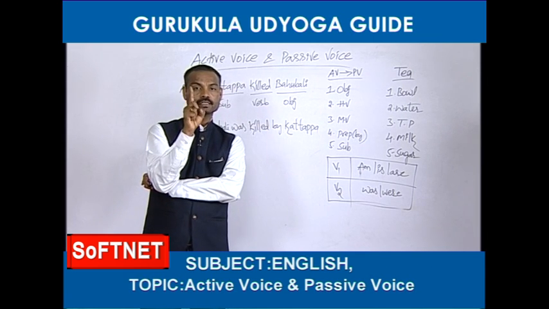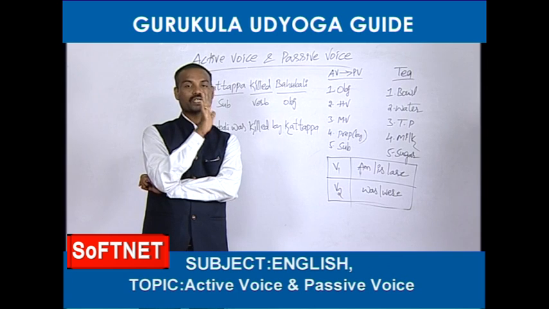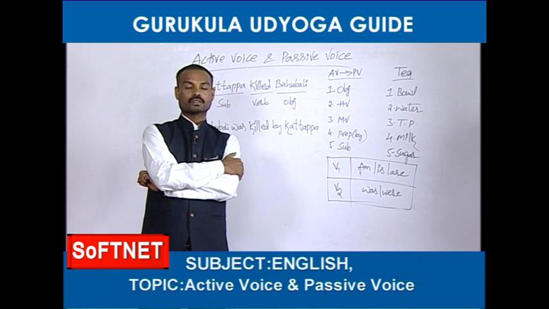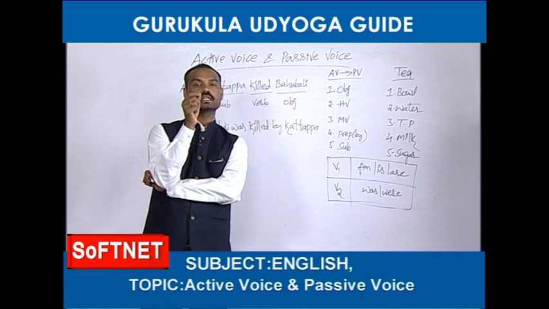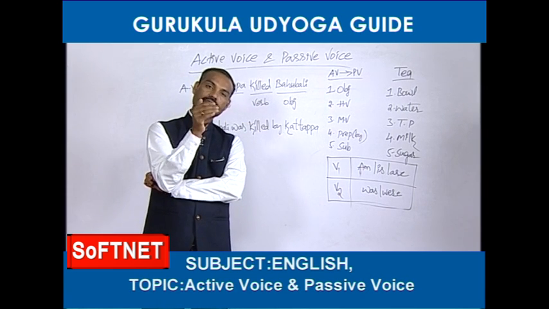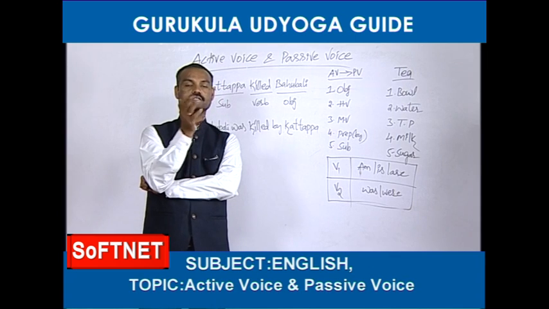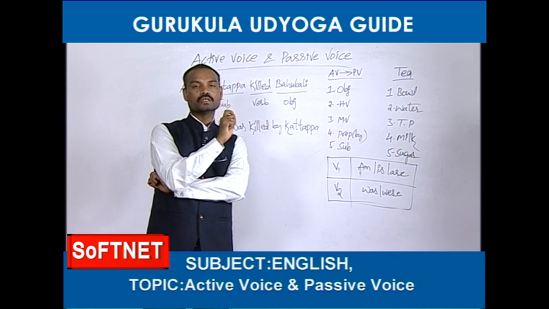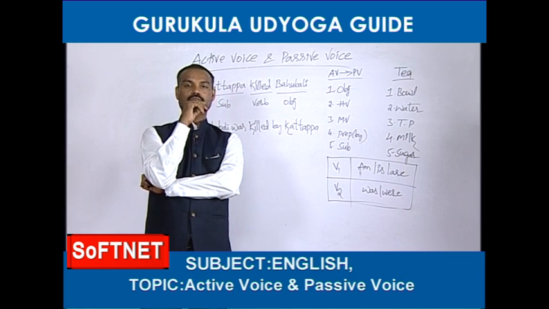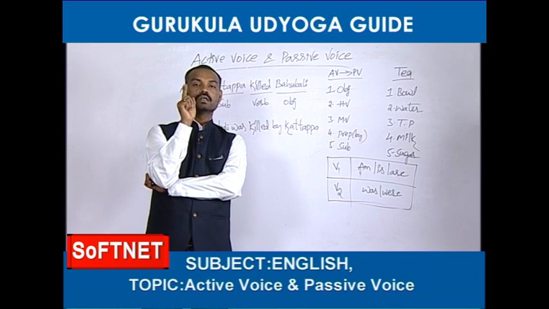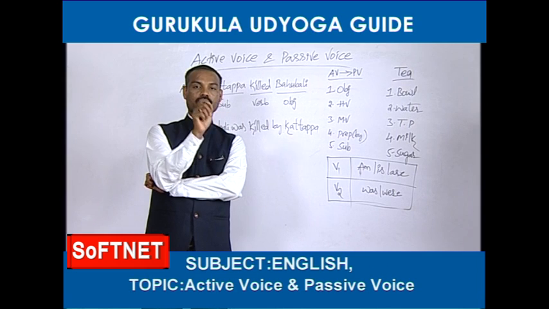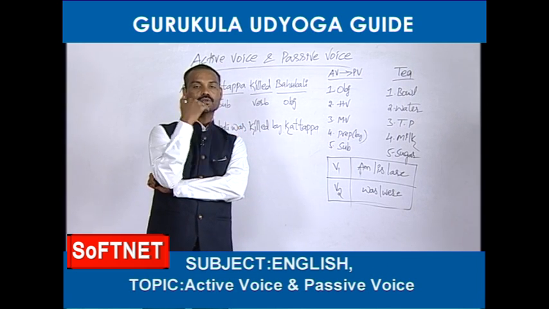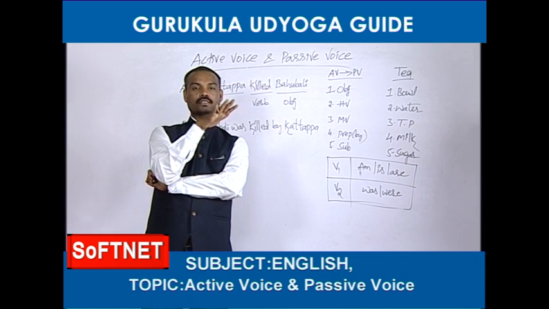Among the 12 tenses, the first is simple present tense. Yes, it can be changed into passive voice. Next tense, present continuous. This one also can be changed into passive voice. The third tense, present perfect tense. This tense also can be changed into passive voice. Next, the fourth tense, present perfect continuous tense. This tense cannot be changed into passive voice. So the 4 present tenses have been finished.